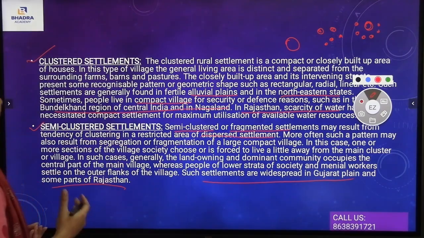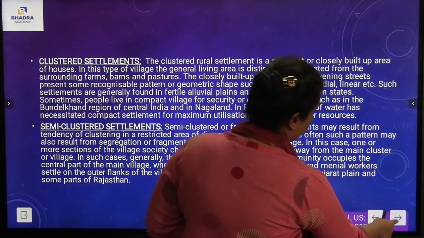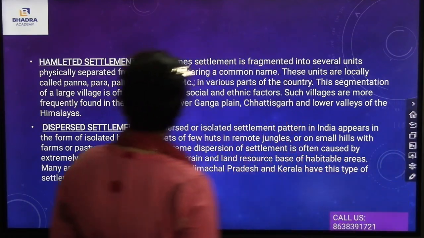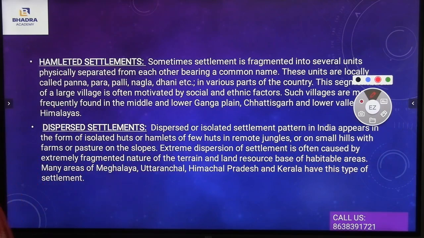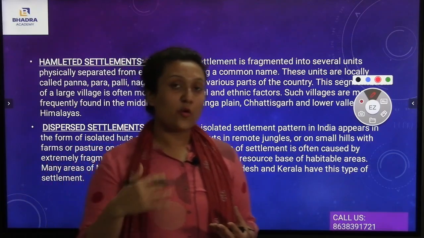So these are the semi-clustered settlement. One comes the clustered settlement, other comes the semi-clustered settlement, and mostly are the examples of the rural settlements. Now, here we will be understanding about the hamleted settlements. Sometimes settlement is fragmented into several units, physically separated from each other, bearing a common name. These units are locally called Panna, Pada, Pali, Nagla, Dhani, etc. Hamleted settlement is mostly common in our cities.